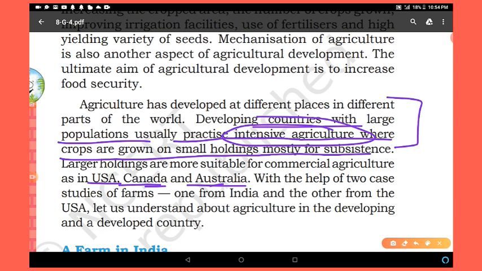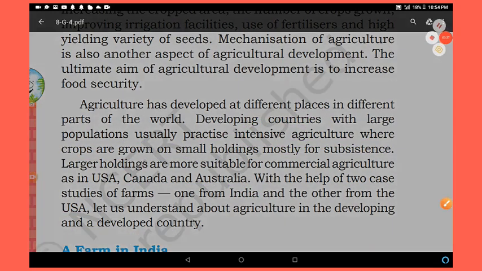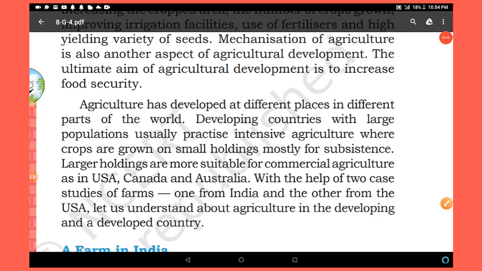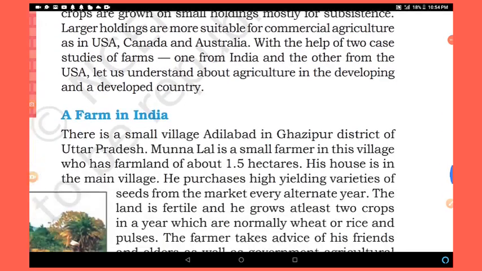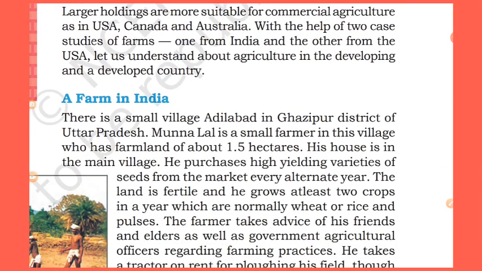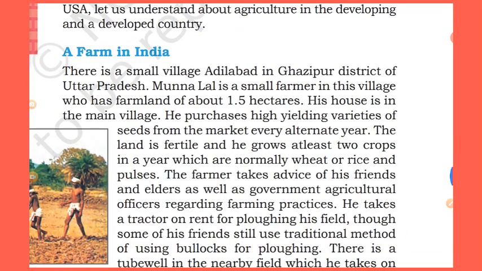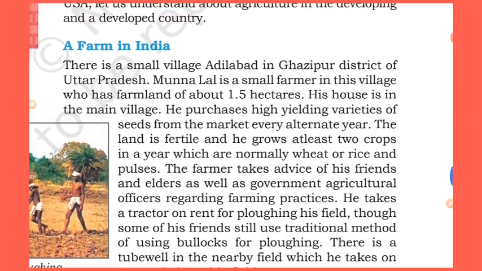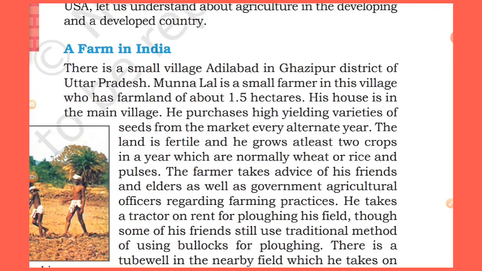With the help of two case studies of farms, we will compare India and USA. Let's understand agriculture in developing and developed countries. It's very simple to understand how in India we are facing difficulties due to the lack of land, due to the lack of equipment, better technology, machines, etc. But in USA, these things are not lagging behind. There, the availability of land is also sufficient.